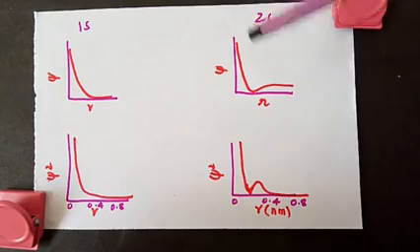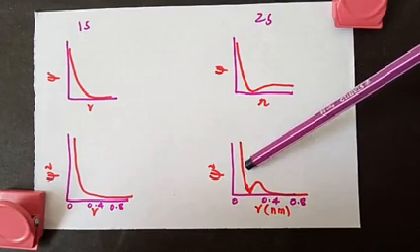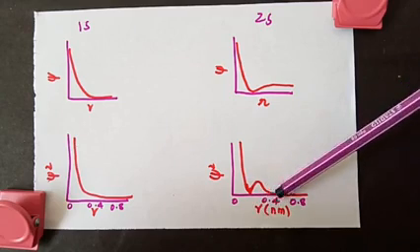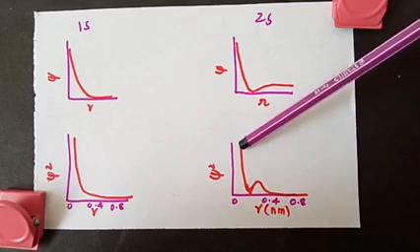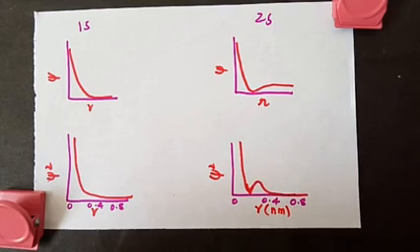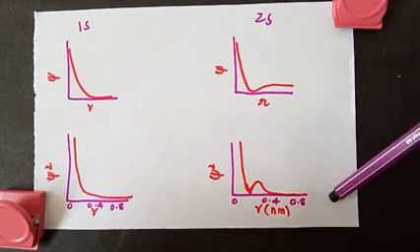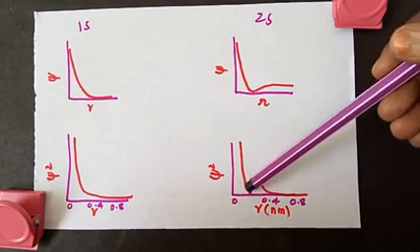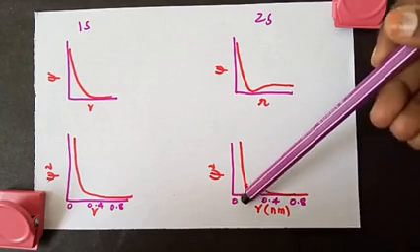Now look at the 2s orbital. Here you can note the probability density at first increases, and then it decreases sharply as we move away. So first it increases, and then it drops to 0, and again it starts increasing. After reaching a small maxima, it decreases again and approaches 0 as the value of R increases. So this region where it goes to 0, this is called the nodal plane.